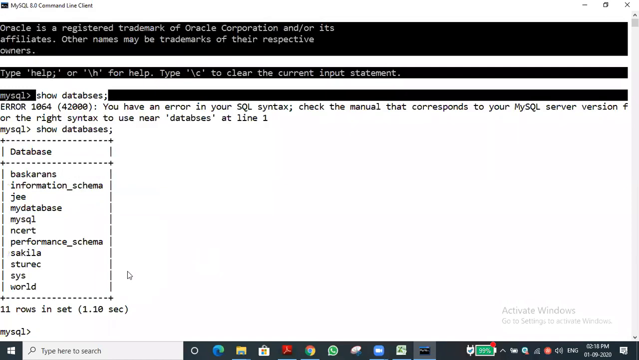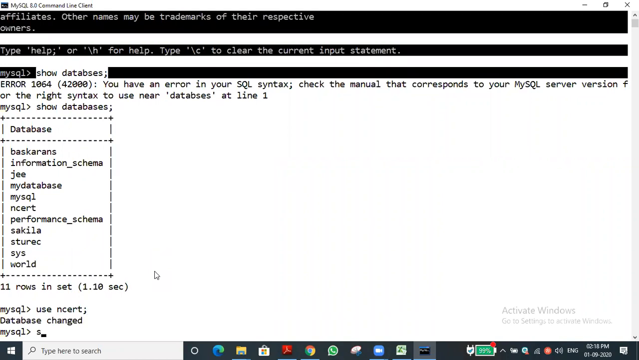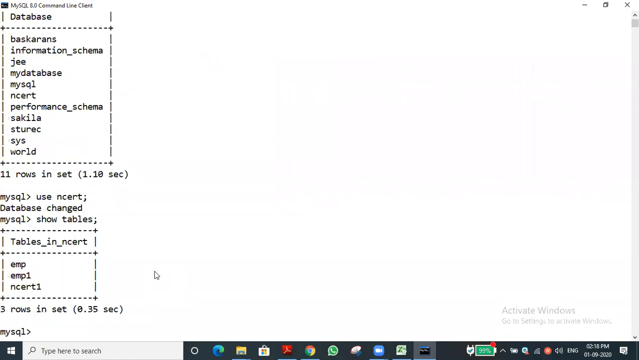Yeah. So we created NCRT, no? So use NCRT. Okay. So show tables, because we forgot the table name. That is EMP, no? So NCRT ones are EMP, EMP, I think so.